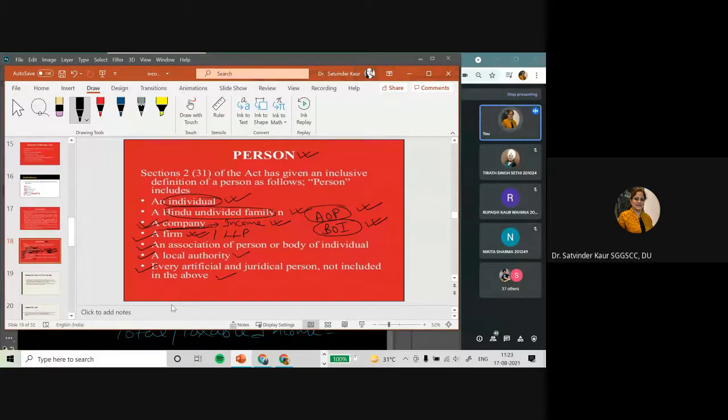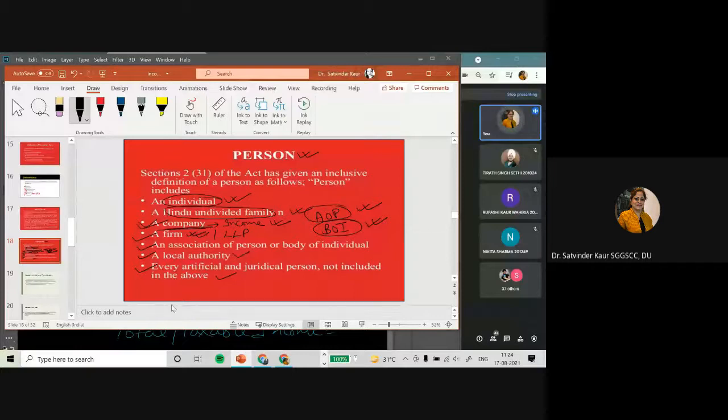You must have studied in financial accounting, joint ventures, consignment, different forms of accounts. So where two or more people join hands together to do the business or to earn some money by doing some particular activity, if others than individuals are joining hands, it will be known as association of persons, and if only individuals are joining hands for earning the income, it would be known as body of individuals.